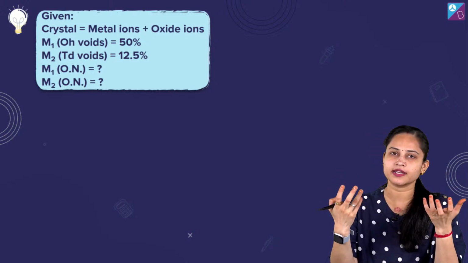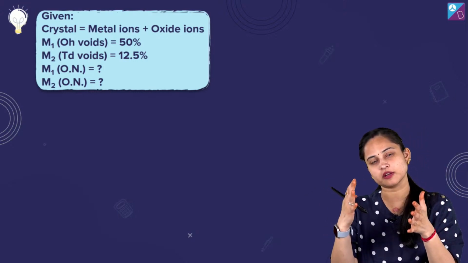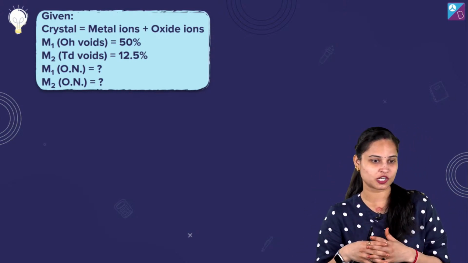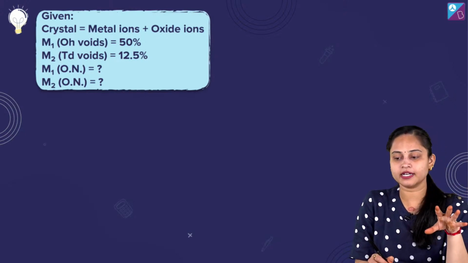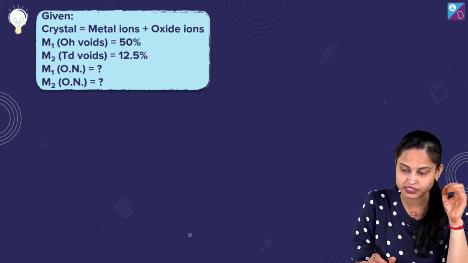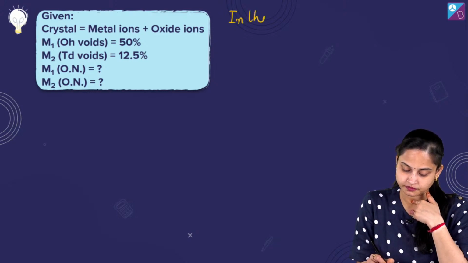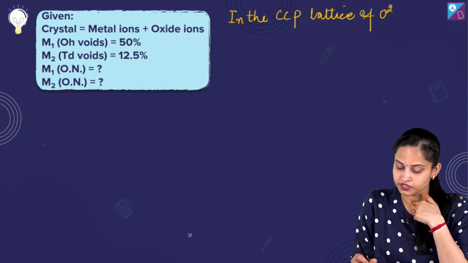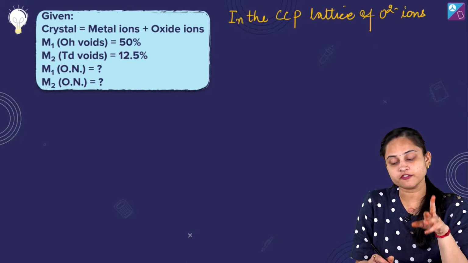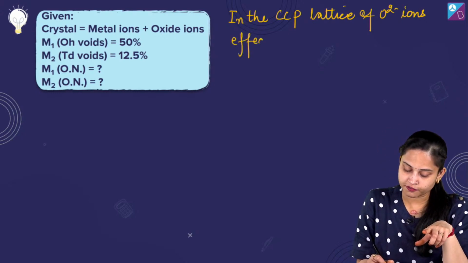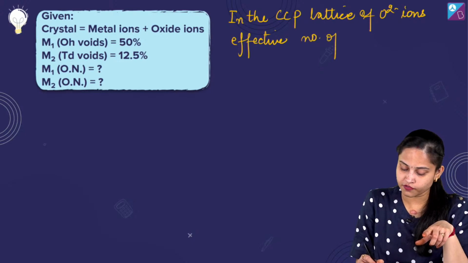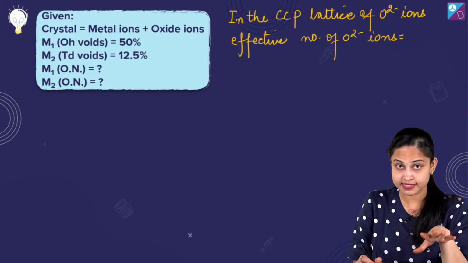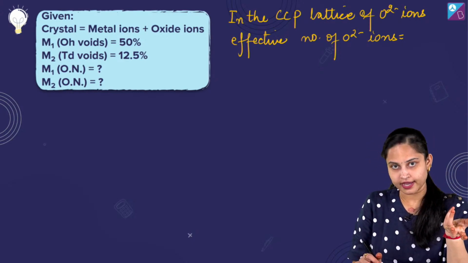In the CCP lattice of oxide ions, what is the effective number of O2- ions? When we talk about CCP, we also discuss FCC. So the effective number of oxide ions, where will they be present? At the face centers and at the corners.